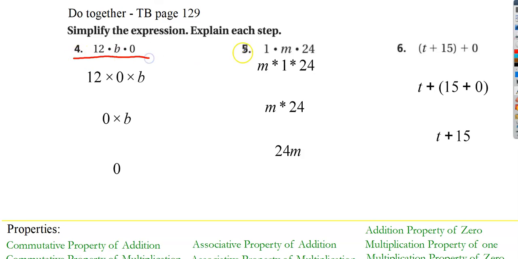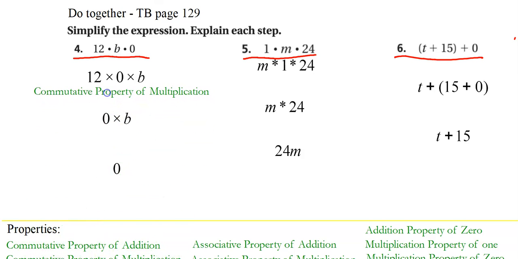Okay, so there's this example, and this example. So notice if I have 12 times b times 0, what changes in the next line is the 0 and the b switch position. Remember, they are commuting, so that's the commutative property, and the operation is multiplication. So I just use the commutative property of multiplication to rewrite it. And then you can see what happened is I did this part next. Just going to move this over so it stays.